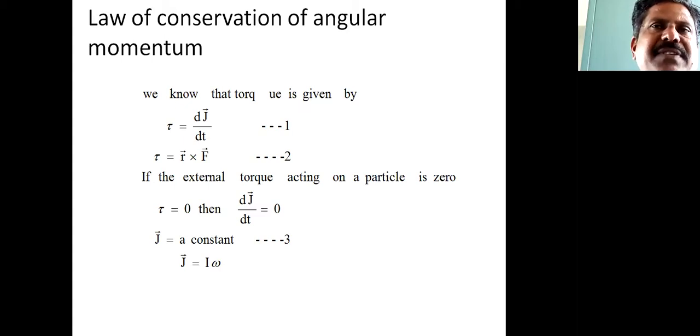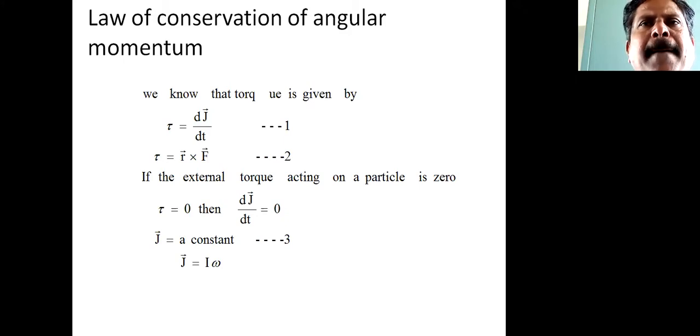That is, in the absence of any external force, the sum of linear momentum of all the particles of a system is conserved. Okay, but here, let's see. In the beginning itself, I want to define the exact statement of the conservation of angular momentum.